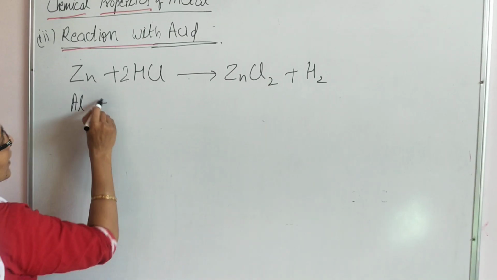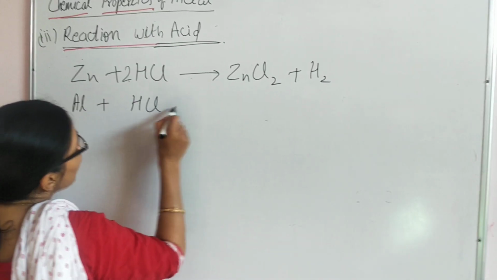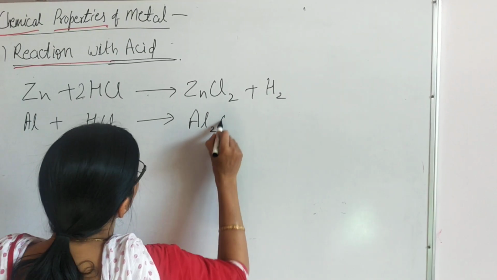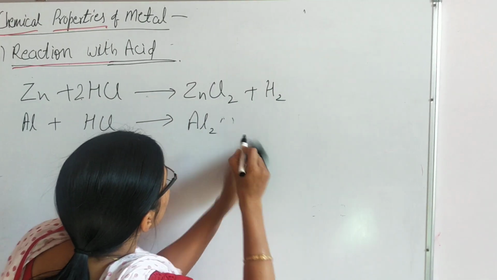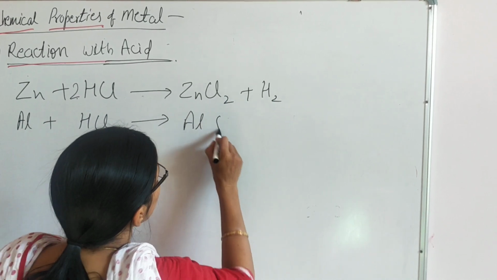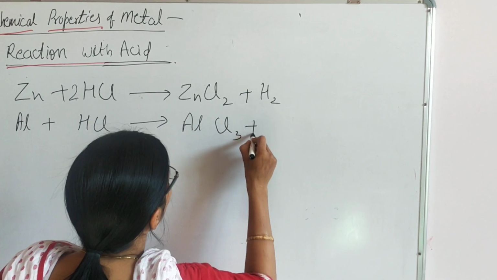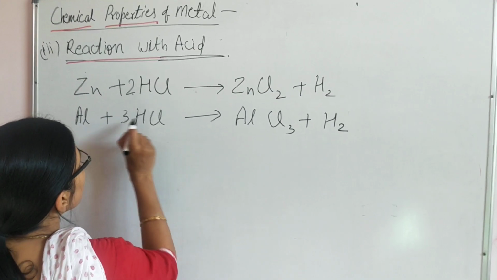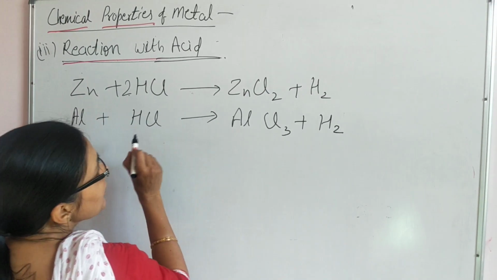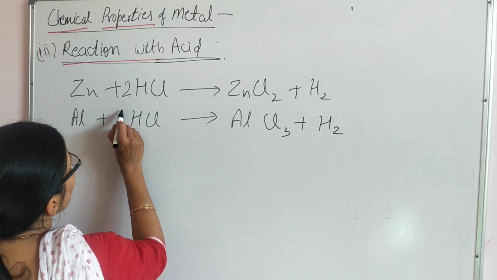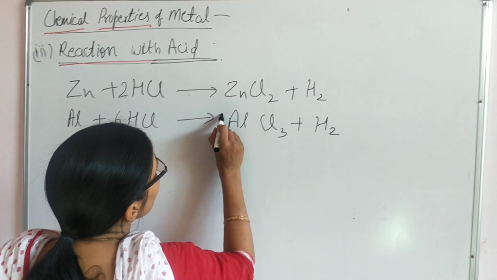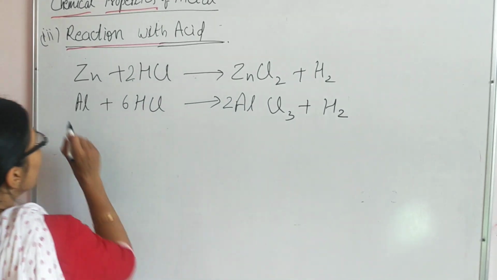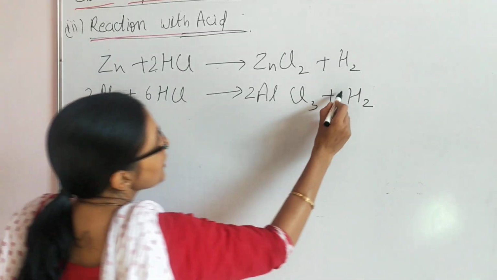Now the another metal, that is aluminium. When treated with acid, either H2SO4 or HCl, there will be formation of AlCl3 and hydrogen gas. Here three to the 6 chlorine, twice aluminium and 3 hydrogen.